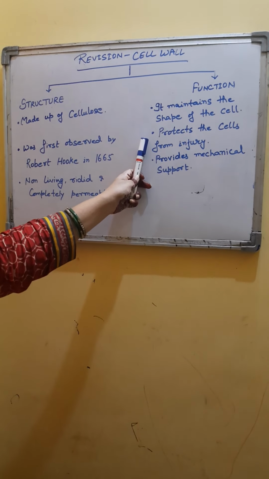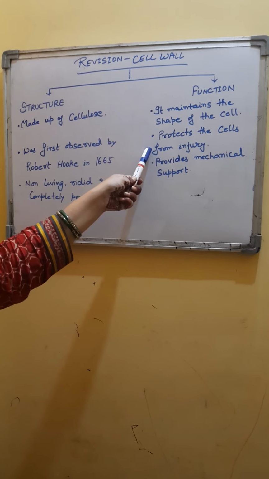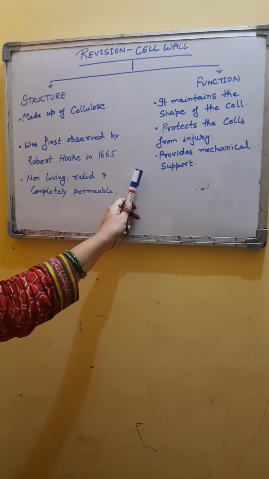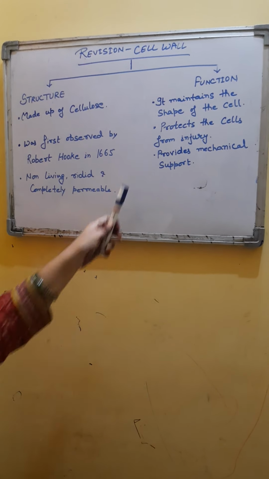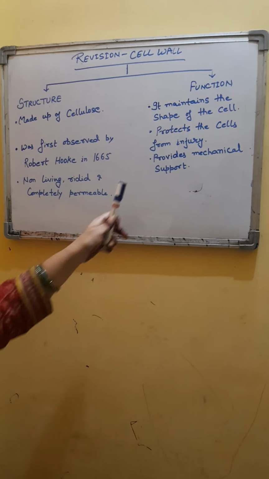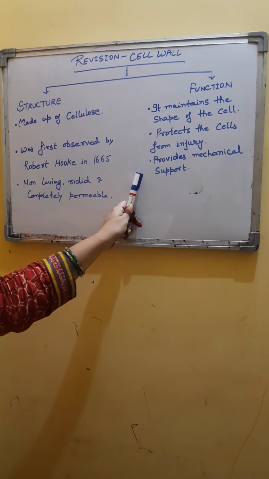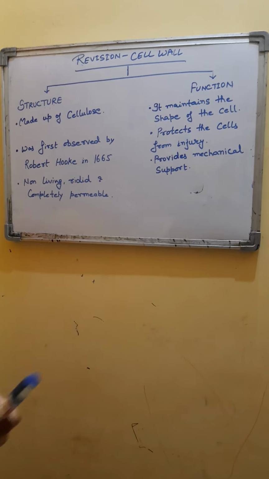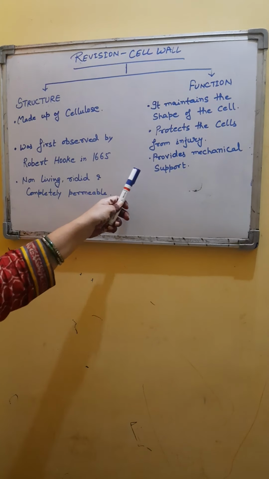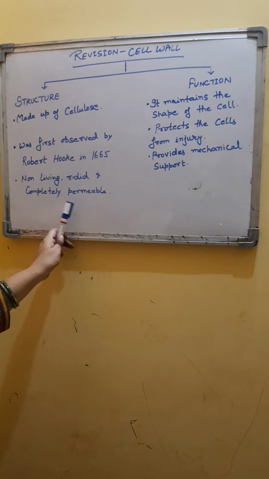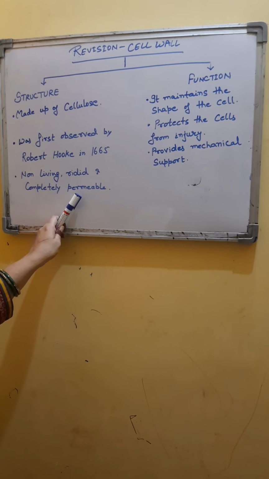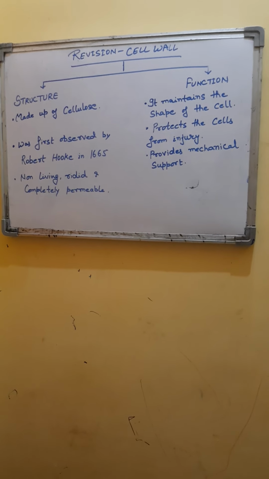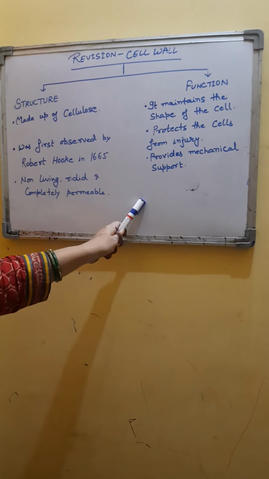Again, being non-living and rigid, it protects the cell from shocks and injury. It provides mechanical support to the cell. It provides mechanical support against gravity, and due to its rigid structure, the aerial parts of the plant are able to keep erect. Also, being completely permeable, it allows all the materials to pass in and out of the cell. So these are the functions of cell wall.